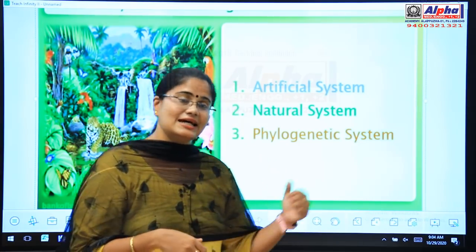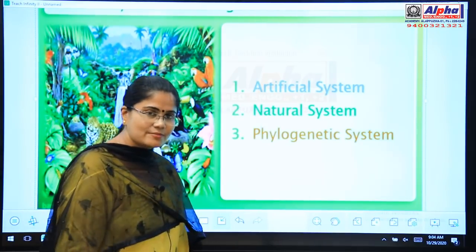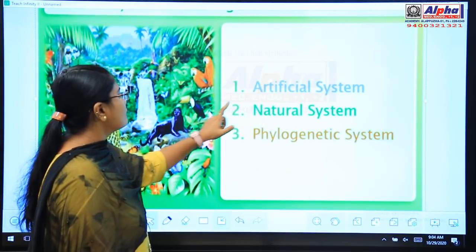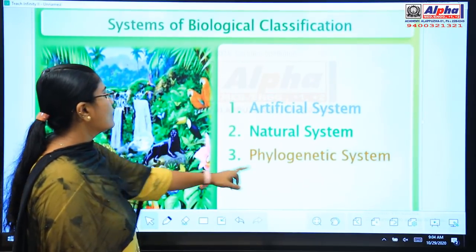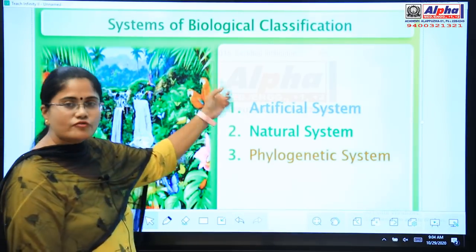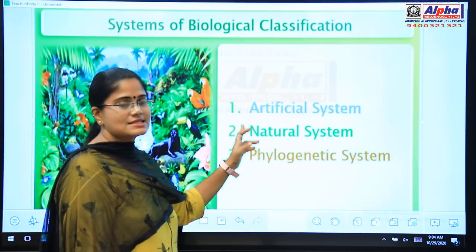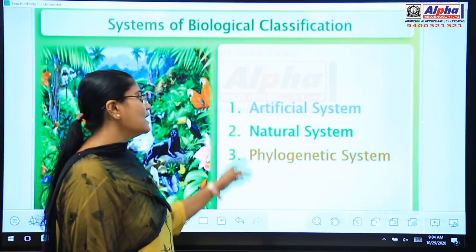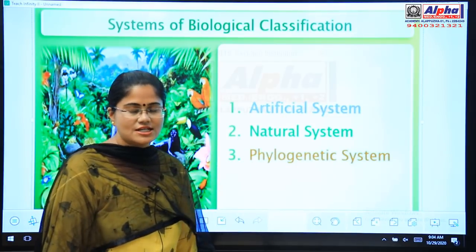So first let's see the 3 types of classification: the artificial system of classification, then the natural system of classification, and finally the phylogenetic system of classification. So the system of biological classification of Plant Kingdom includes 3 systems: artificial system, natural system and phylogenetic system.